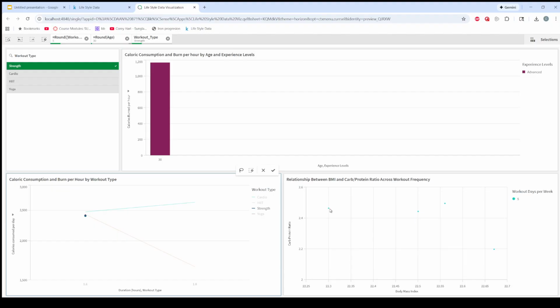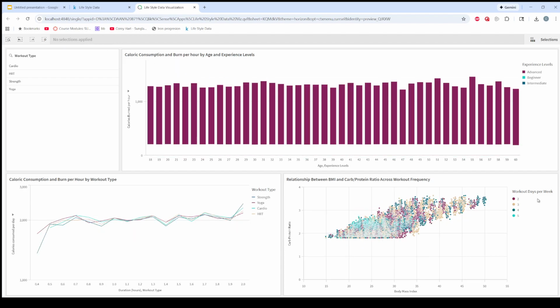So you can see all of that. You can see that there's a couple different data points that actually fall into this. So you can say, I want to be a strength trainer that works out 5 days a week, and I'm 30 years old. What could I expect my carb protein ratio and body mass index to be if I were to pick up this diet regimen? And you can see that there's a couple data points, and you see these people are actually in the pretty normal range, 22.3 to 22.55. Oh, I see one down here. It's 22.65. So that's not bad. That's pretty good.